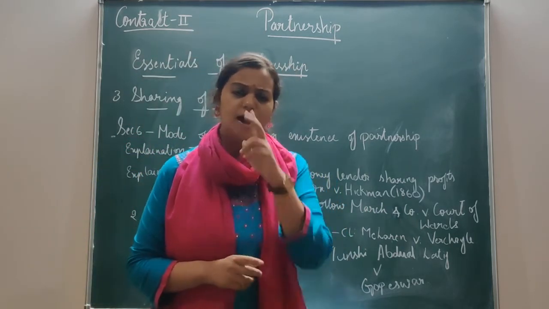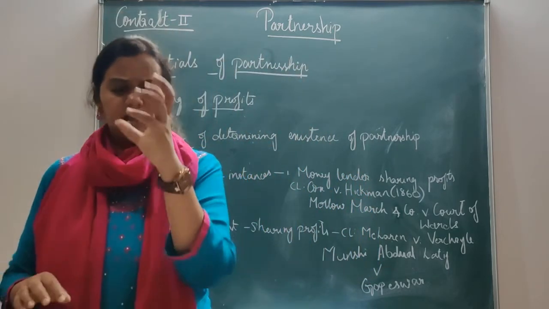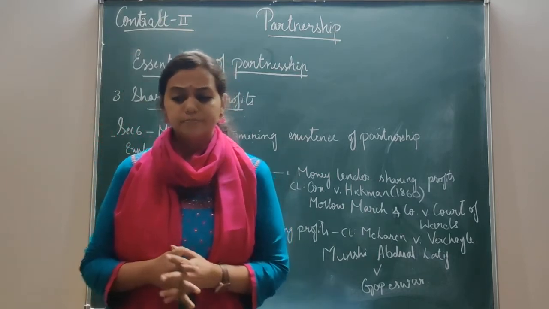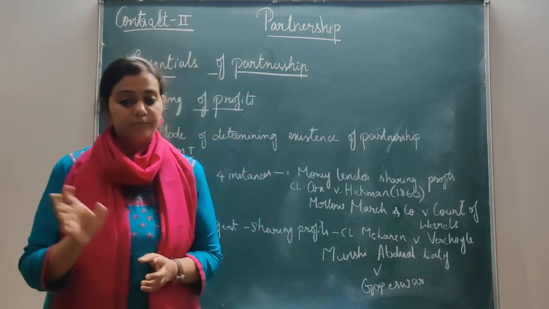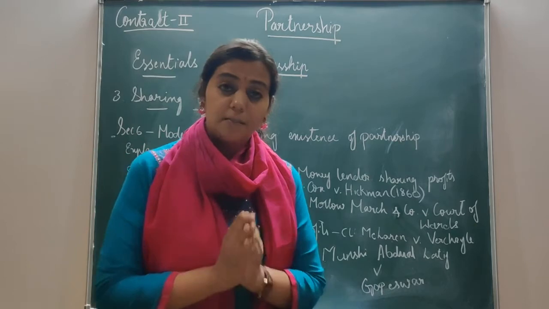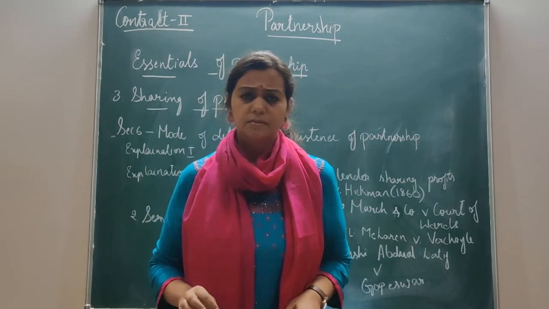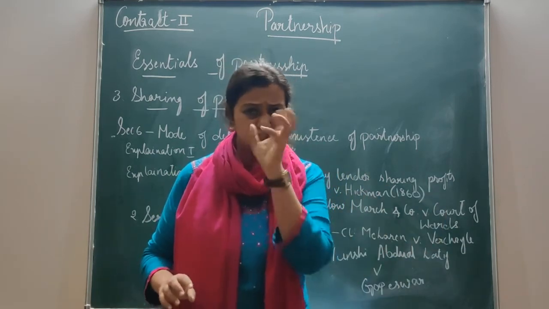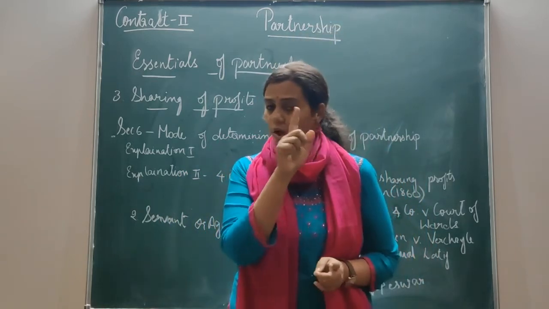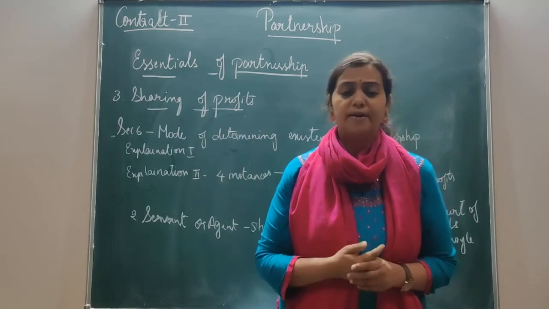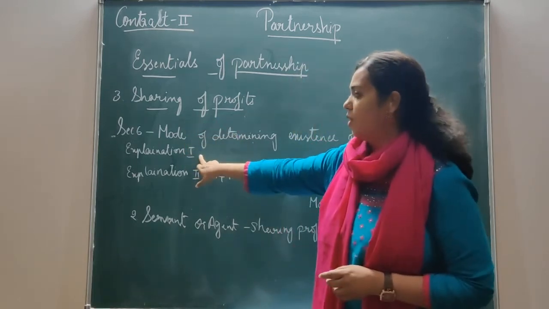For this section, you have two explanations given. The first explanation makes the position further clear that sharing of profit between certain persons does not itself make such persons partners. So explanation one says that there is a relationship between A and B, and they are sharing certain profit. There are some essentials of partnership which you find. But be aware, it does not follow that they have a relationship of partners. That is what explanation 1 to Section 6 gives.